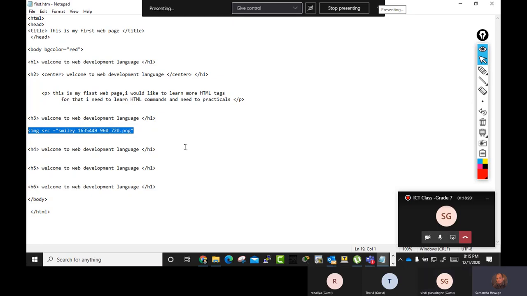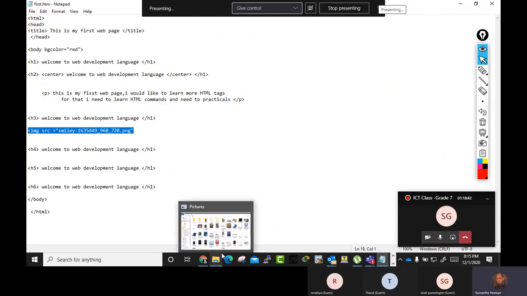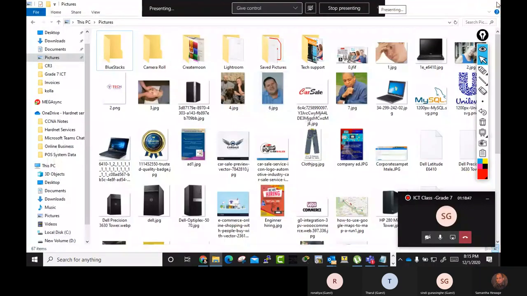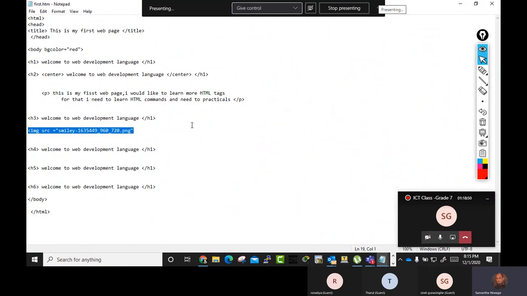I think Sindhu, Ranalia, Tarul, did you understand the difference between relative path and absolute path? Okay, tell me about the relative path. What do you mean by relative path when you add images to HTML pages or files?